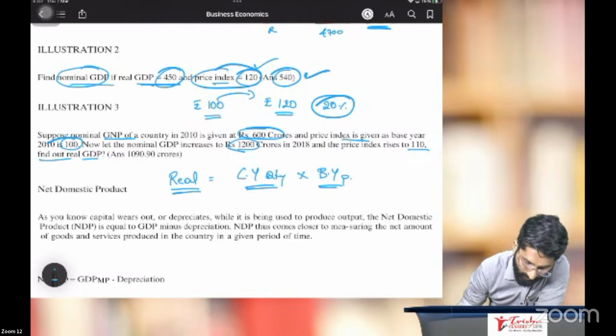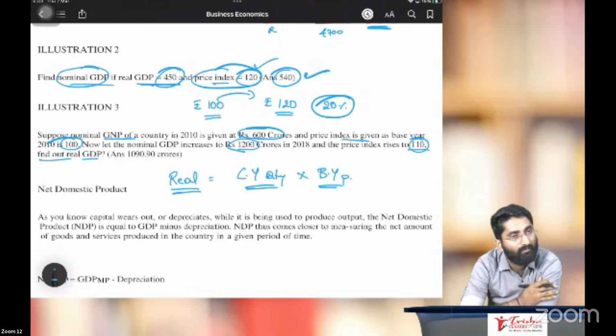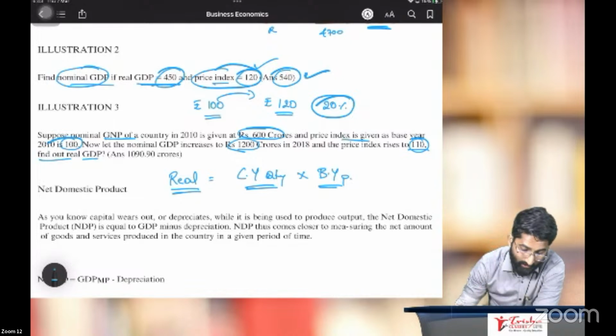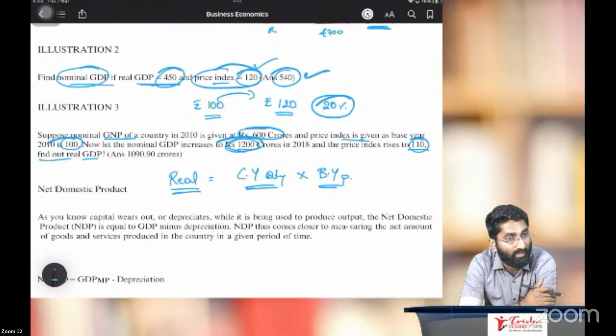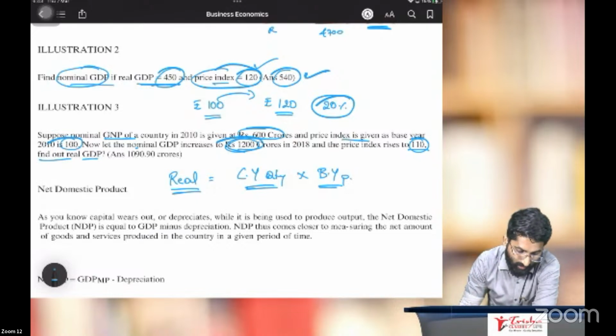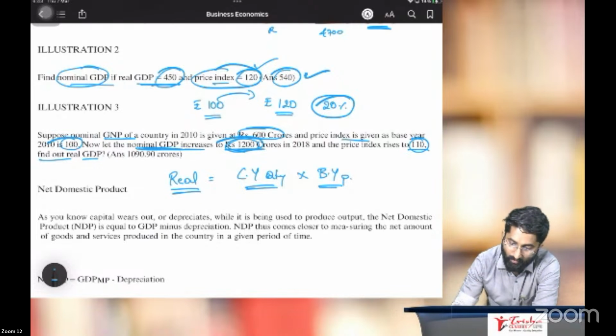Now, how to calculate current year quantity? You have current year price, and you have current year nominal GDP. Current year nominal GDP divided by price of the current year. If you do that, what you will get? 1,200 divided by 110.